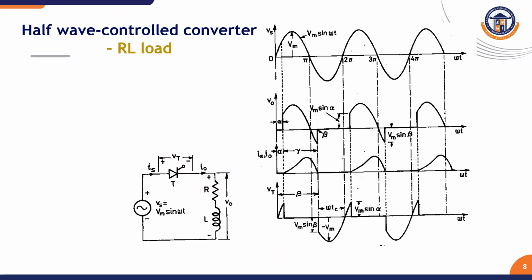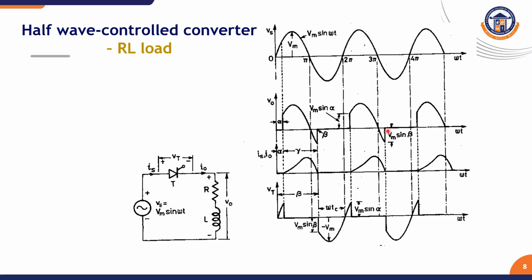Next we see the RL load. Suppose I connect an L load in series with the R load, we will be getting some negative direction output waveform. This resembles the storing of charges in the positive cycle, and when the polarity reverses in the negative cycle, the energy stored in the inductor will be fed back to the source. So this will be reflected in the output waveform. You can see negative spikes will be produced, and after the full charge has been discharged from the inductor, it again goes to zero. This will be repeated for the positive half cycle, where some charges will be stored, and the charges will be discharged in the negative half cycle.